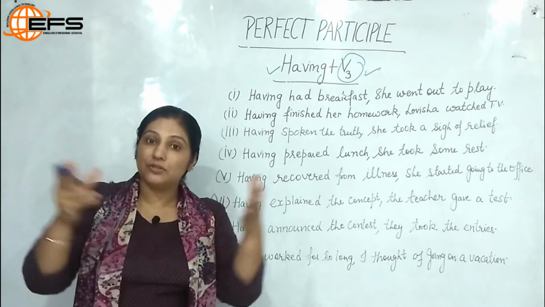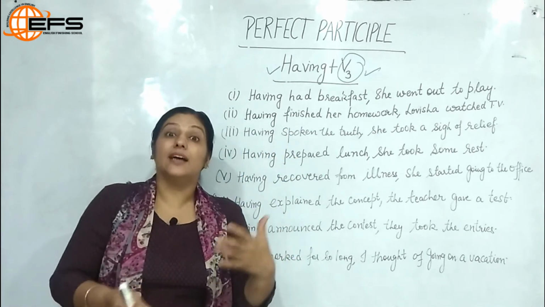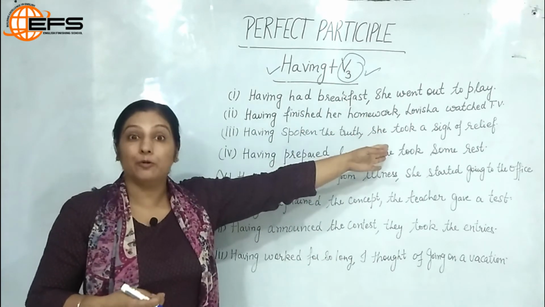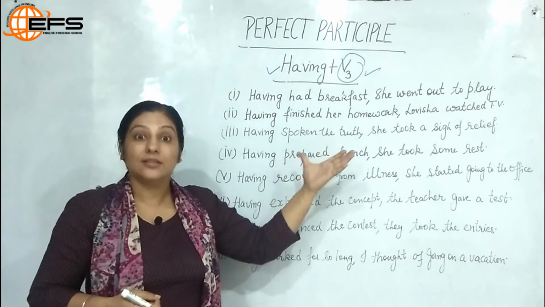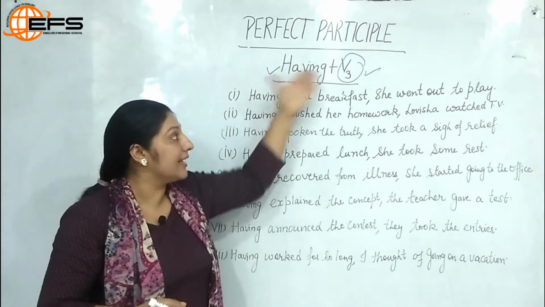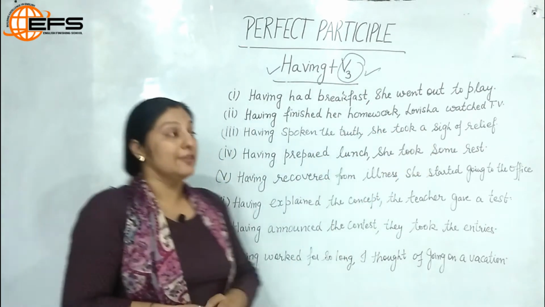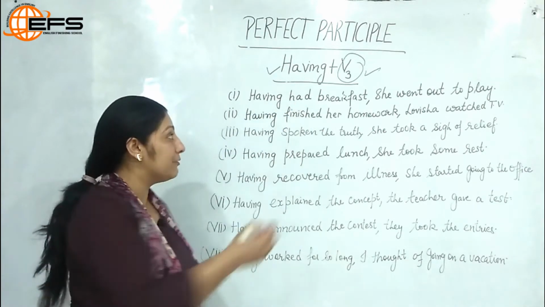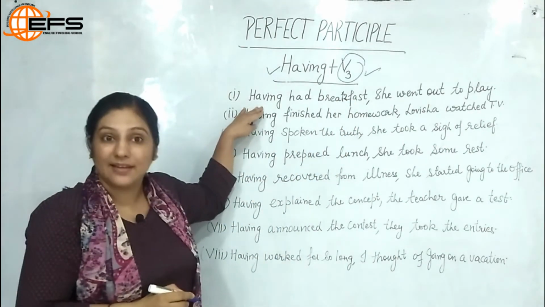When we use the structure having plus third form in a sentence, we mean to say that the action has completed and the other action which is there with the main verb is completed after that. So, the first action, the perfect participle, completes first, and then the second action which is there with the main verb is completed later after that. So, of course, it is a participle, it is a non-finite verb, it is not going to change. So, let us look at the first example.